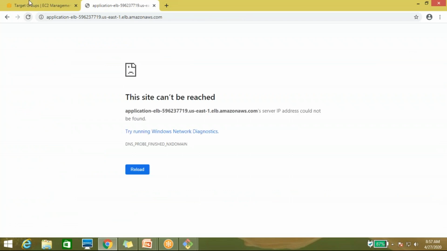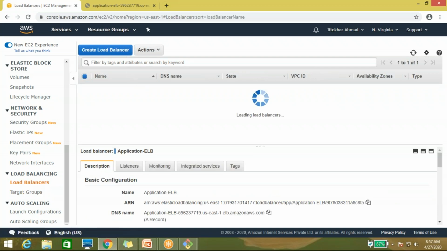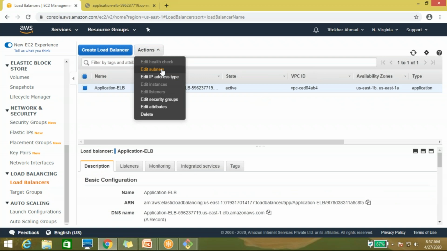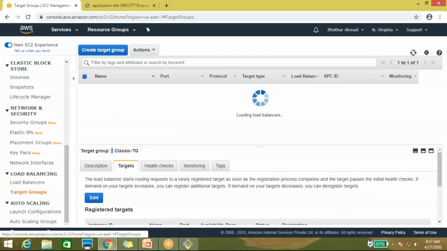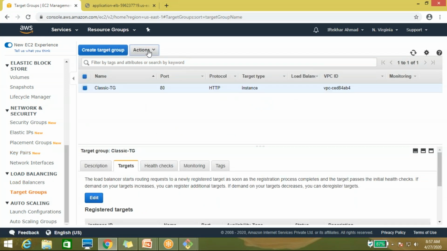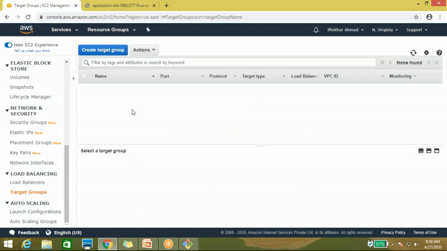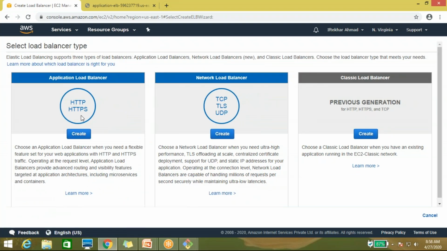No, it's not accessible. So I need to delete the load balancer again and then create a new one. I can edit also, but it's better to delete and create a new one, both the target group and load balancer. It has been deleted. Now come to the load balancer and create an application load balancer.